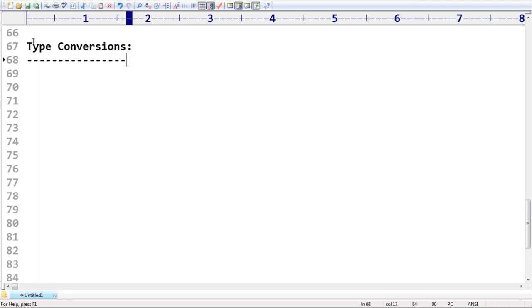Earlier we covered base conversions, from one base to another base, binary to octal, octal to hexadecimal, like that. But now, type conversions, this part I have to discuss.